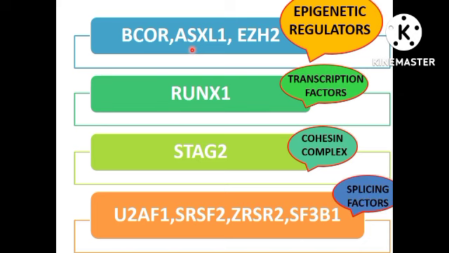And U2AF1, SRSF2, ZRSR2, SF3B1, these are the splicing factors. So you can remember 4 group of genes which are required for the classification of AML MR related gene mutations. 3 epigenetic regulators, 1 transcription factor, 1 cohesin complex gene and splicing factor genes.